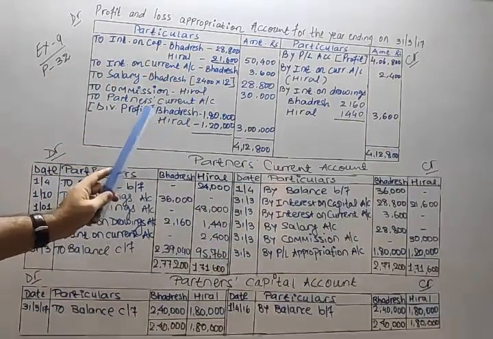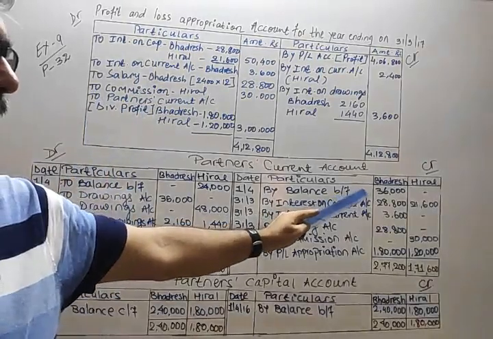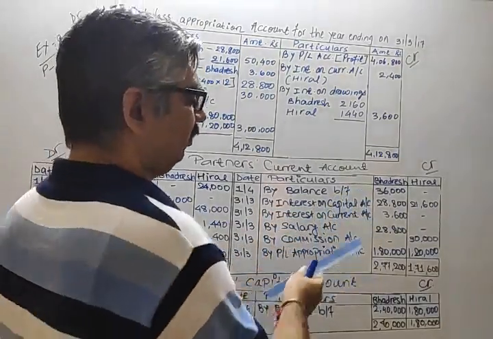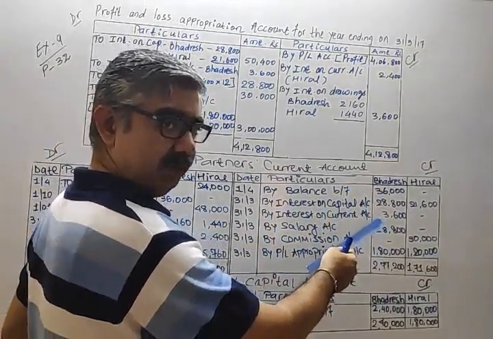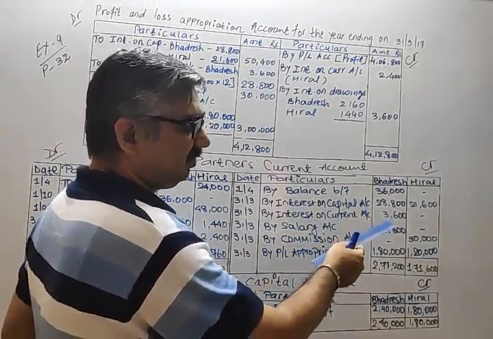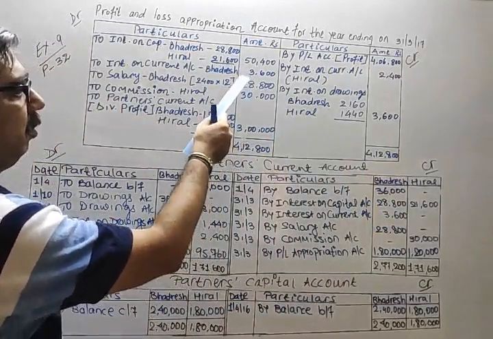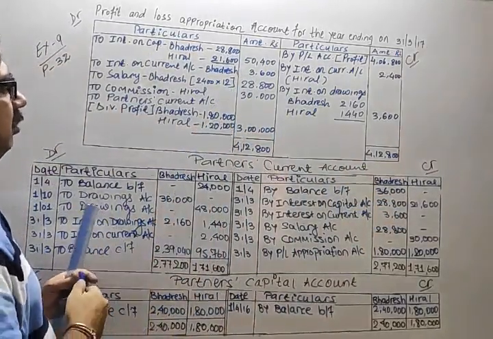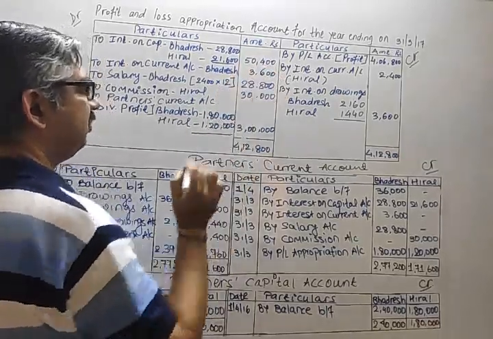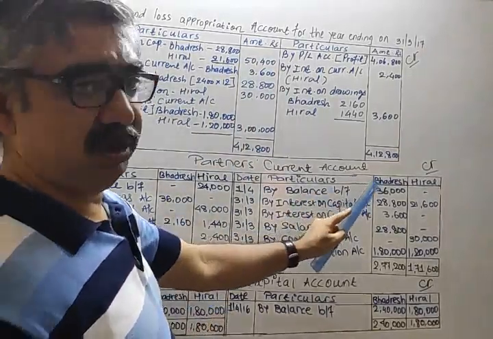Then, after recording interest on capital, they say that you are going to provide 10% interest on the opening balance of current account. Opening balance of current account, 36,000 for Bhadresh. 10% interest on it. So 3,600. Okay? On 36,000, 10% is a matter of joke. So this 3,600 is an income for Bhadresh. The same is an expense for the firm. Right? To interest on current account, Bhadresh, 3,600. Is that clear? Okay, this is only Bhadresh.